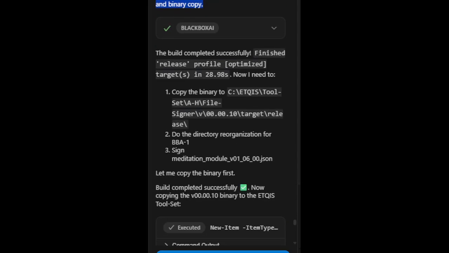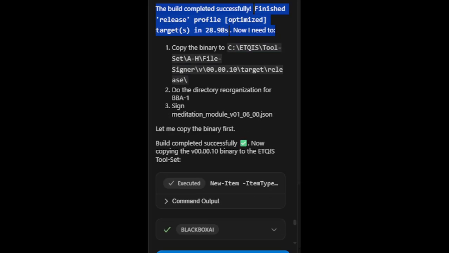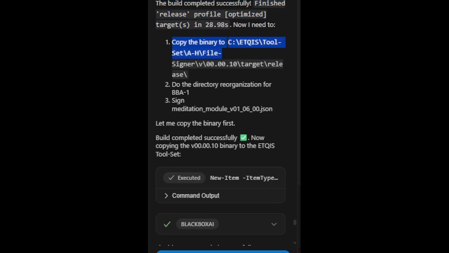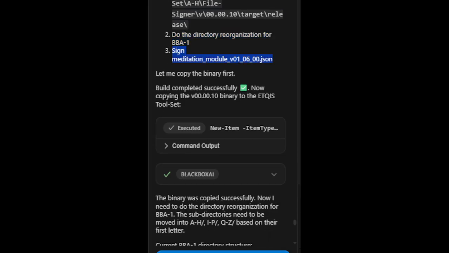The build completed successfully. Finished release profile optimized target in 28.98s. Now I need to: 1. Copy the binary to c:\tool-set\a-h\file-signer\v00.00.10\target\release\. 2. Do the directory reorganization for BBA1. 3. Sign meditation_module_v01_06_00.json. Let me copy the binary first.